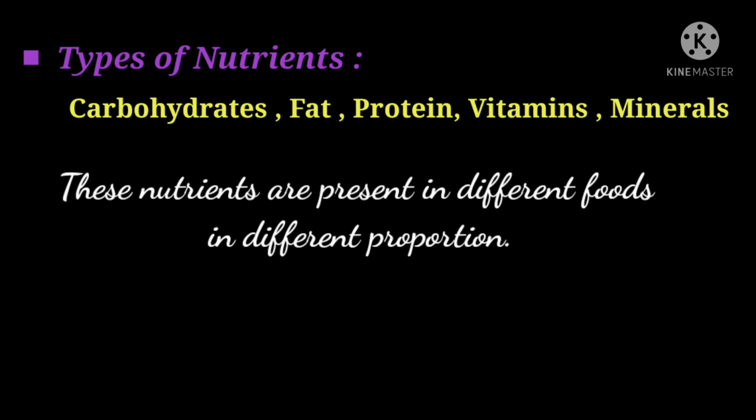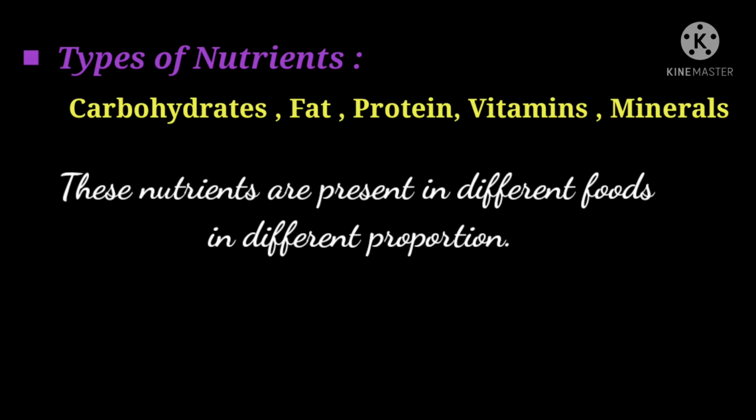For example, some food like rice, roti, bread, this type of food is generally rich in carbohydrate. That means in this type of food carbohydrate is present in higher amount, but the other components of a food are also present in these foods.